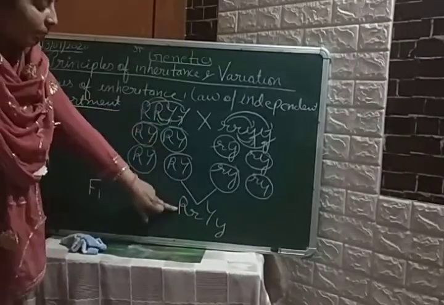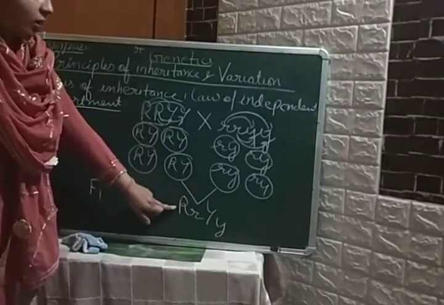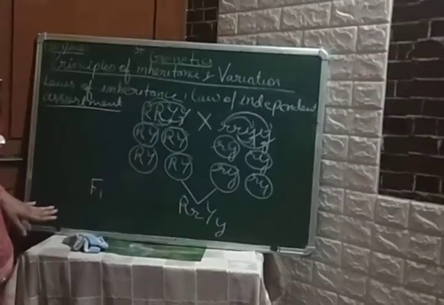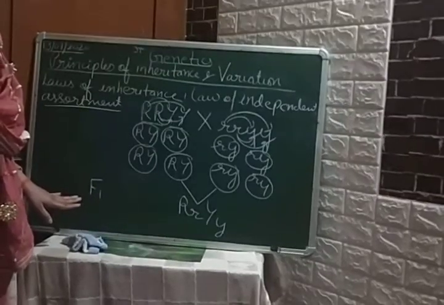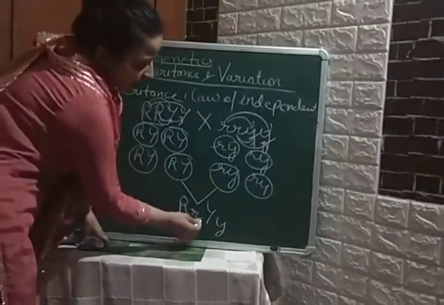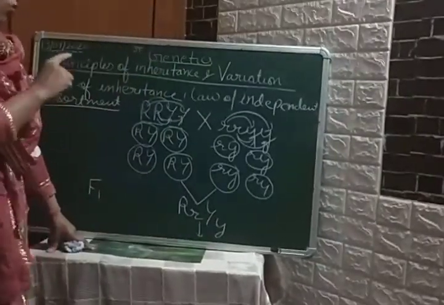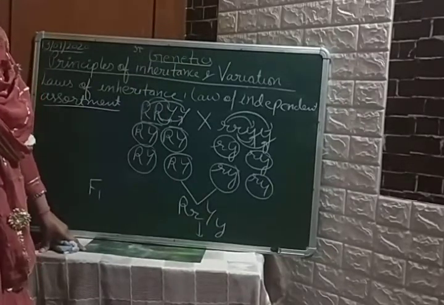It will resemble one of the parents in phenotype. Clear? Understood up to here? Okay, so after this what will happen? After this I will tell you in the dihybrid cross, but till now you need to know about these things. I don't want to create confusion in your mind.